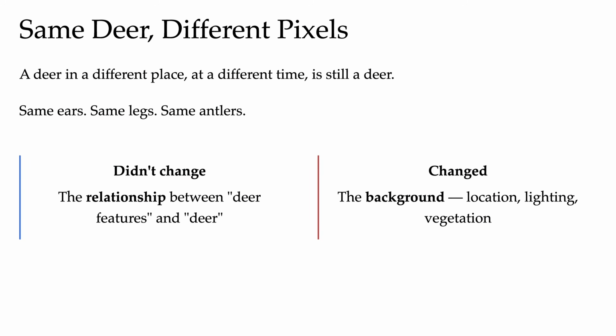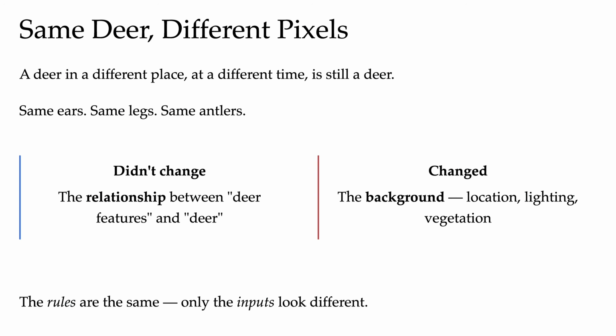If we showed each other, humans, a night vision image of a deer and asked, is this a deer? We can still tell. And this is a key intuition: if a human can transfer the concept across the visual change, the concept is preserved, only the pixels moved. What changed is the background, the lighting, the vegetation. The pixels look completely different, but the rules are the same.